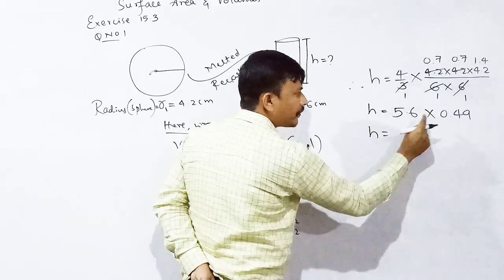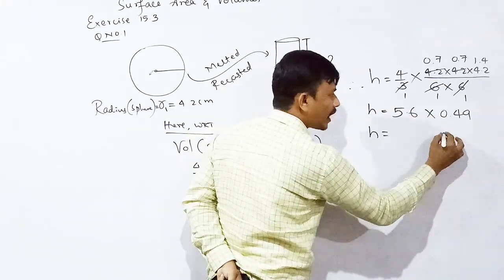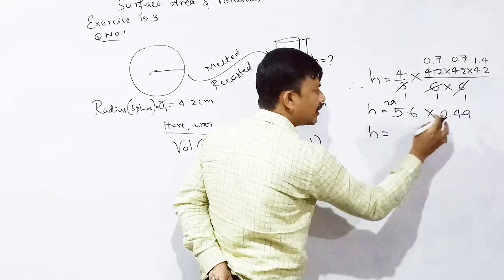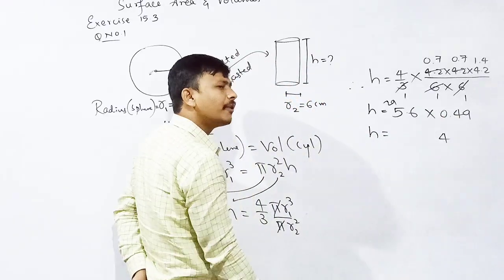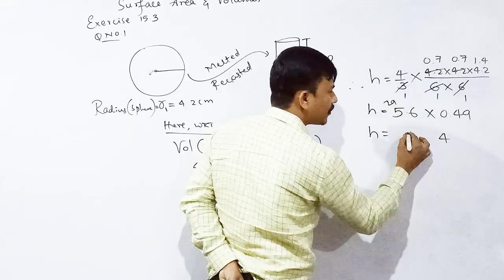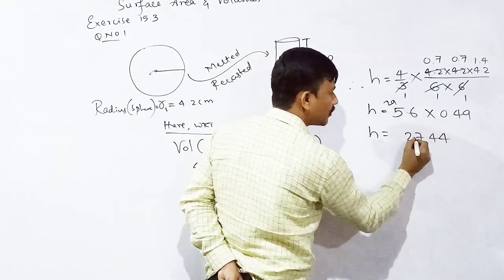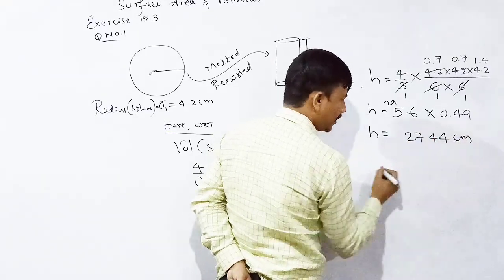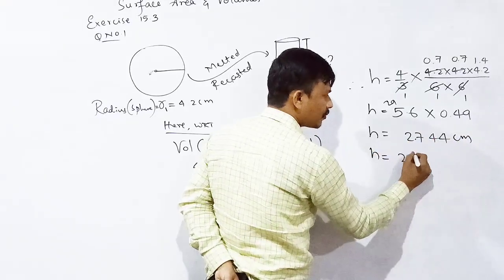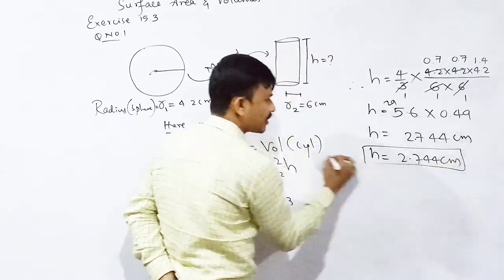Yes or no? 56 are 300, 6 minus, that means 294. Correct? 55 are 250, 5 minus 245, 265, 274. Centimeter. Therefore the height of the cylinder is 2.744 centimeter. That is the answer.